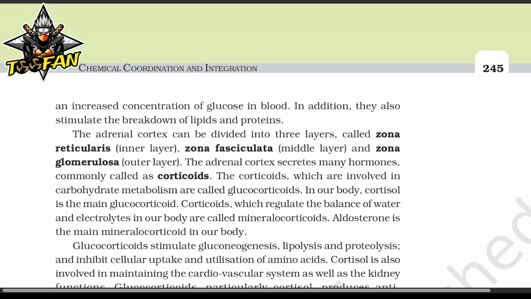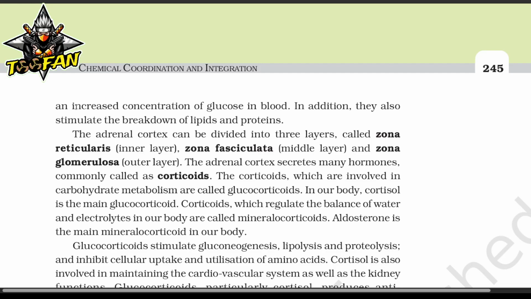The adrenal cortex can be divided into three layers called zona reticularis, inner layer, zona fasciculata, middle layer, and zona glomerulosa, outer layer. The adrenal cortex secretes many hormones, commonly called corticoids. The corticoids which are involved in the carbohydrate metabolism are called glucocorticoids. In our body, cortisol is the main glucocorticoid. Corticoids which regulate the balance of water and electrolytes in our body are called mineralocorticoids. Aldosterone is the main mineralocorticoid in our body.